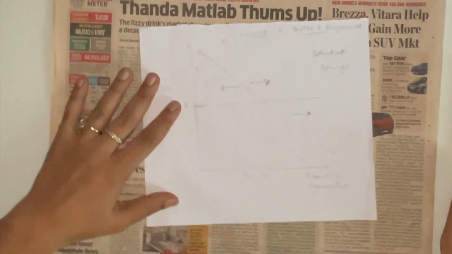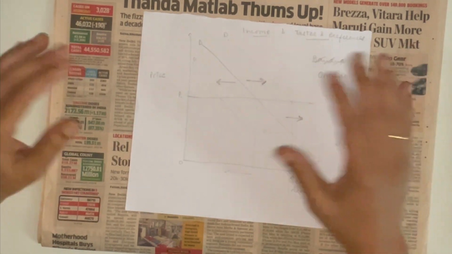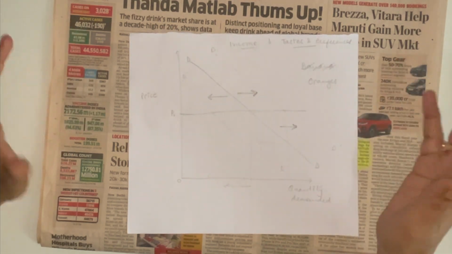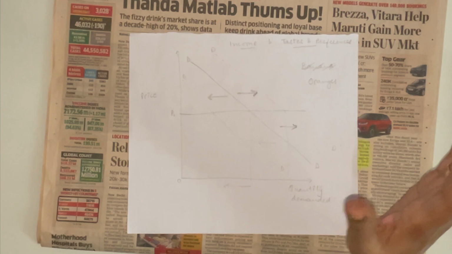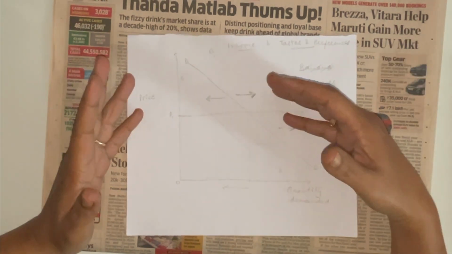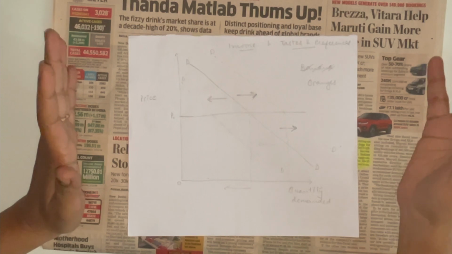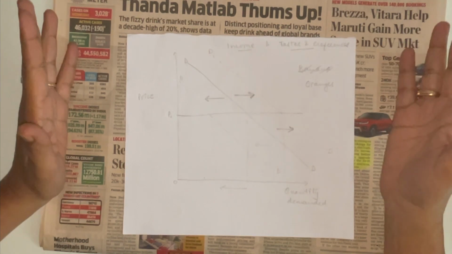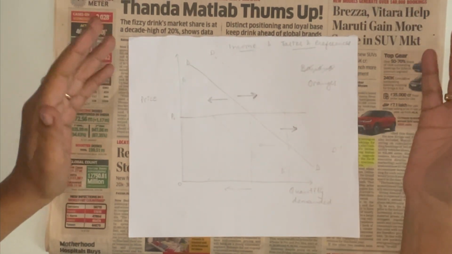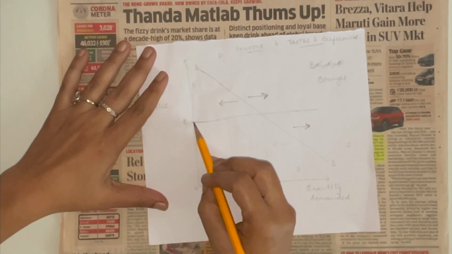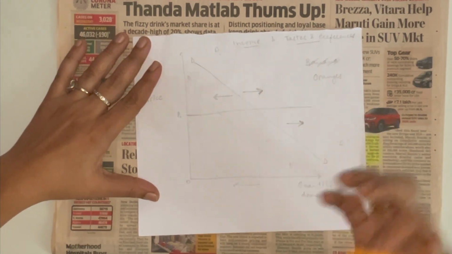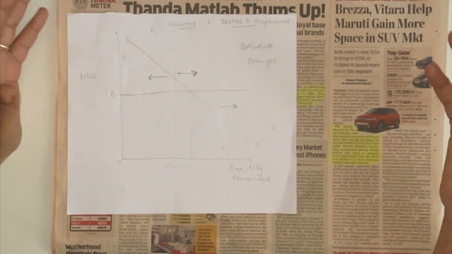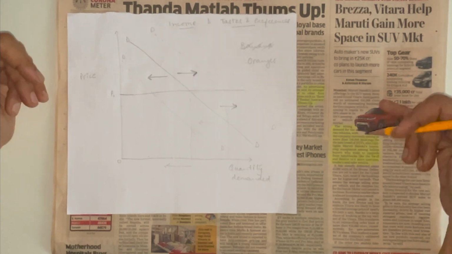I hope you understand what I'm trying to say. Now, in the Thumbs Up case, you can see that the price is constant. If we look, say, five months down the line, the price is more or less constant for Thumbs Up. But yes, there has been an increase in demand because of the tastes the consumers are liking. So in this case, you can say that the price was constant. But in our earlier example, the price was not constant. The SUVs are marketed at higher prices, but still there was a change in demand.